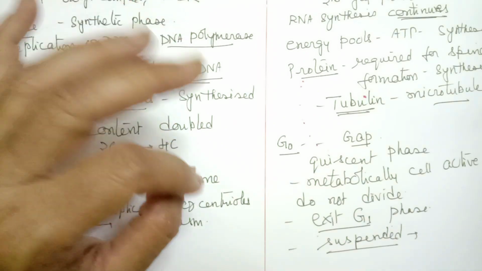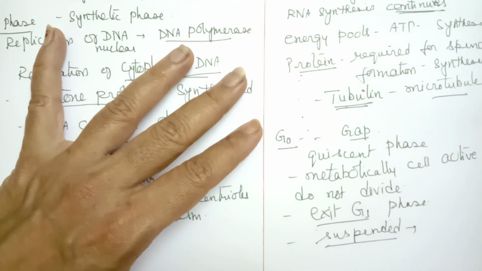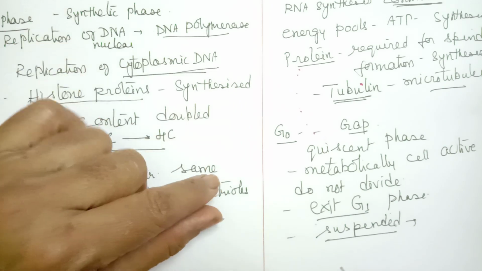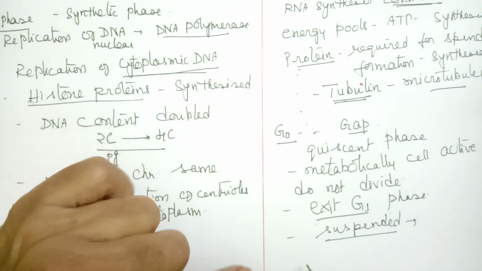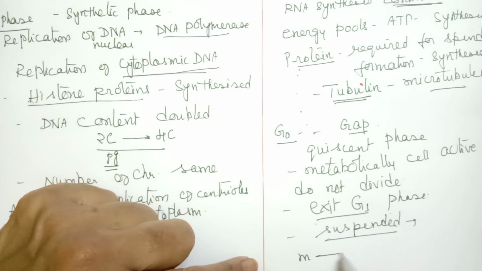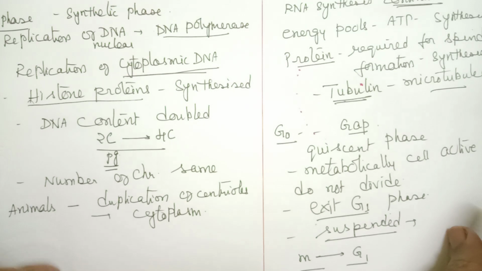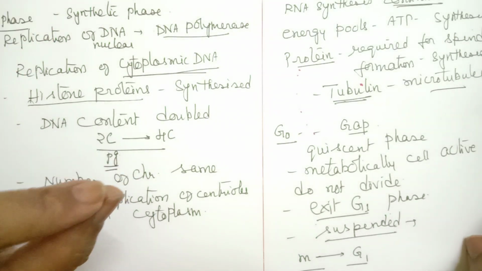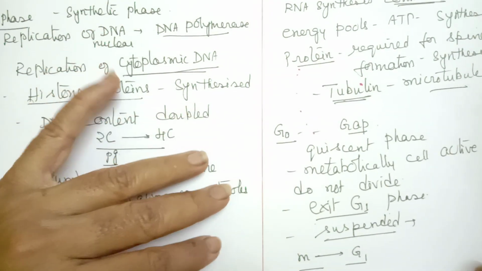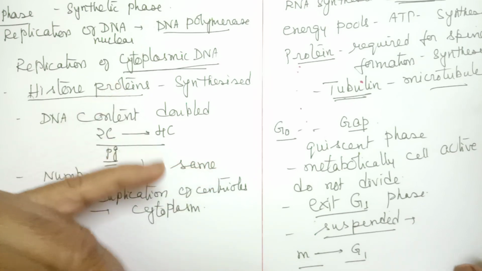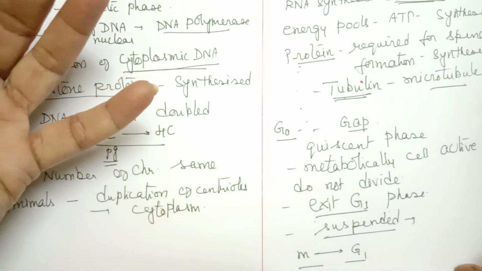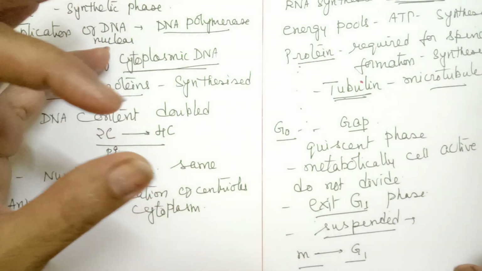So whenever required, the cell starts dividing again. Where exactly is it present? It is present between mitosis and G1 phase. So it helps in replacing old and lost cells which are injured or lost.